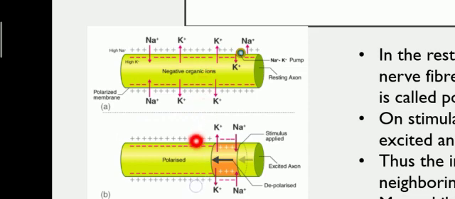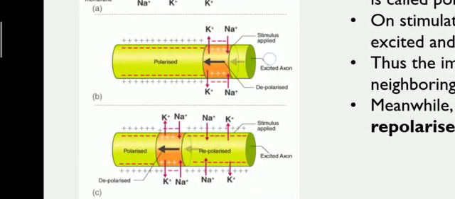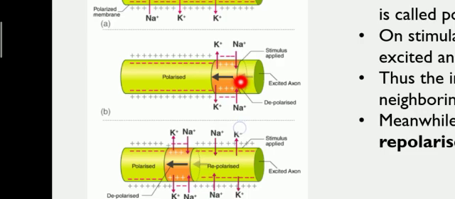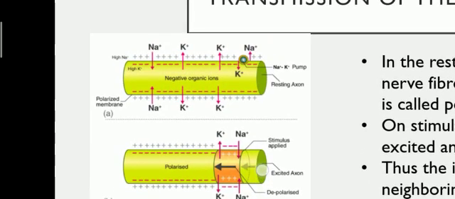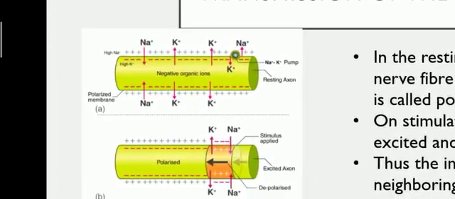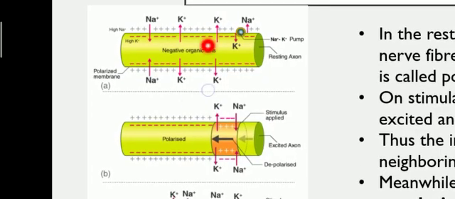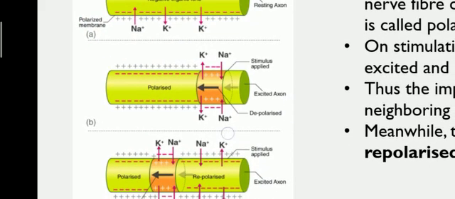Now what happens if a stimulus is applied to this region? You can see the orangish region. If the stimulus is applied, here we can see this structure is in the resting stage, so we can call it the polarized state. And then the stimulus is applied here, this is the orange part.